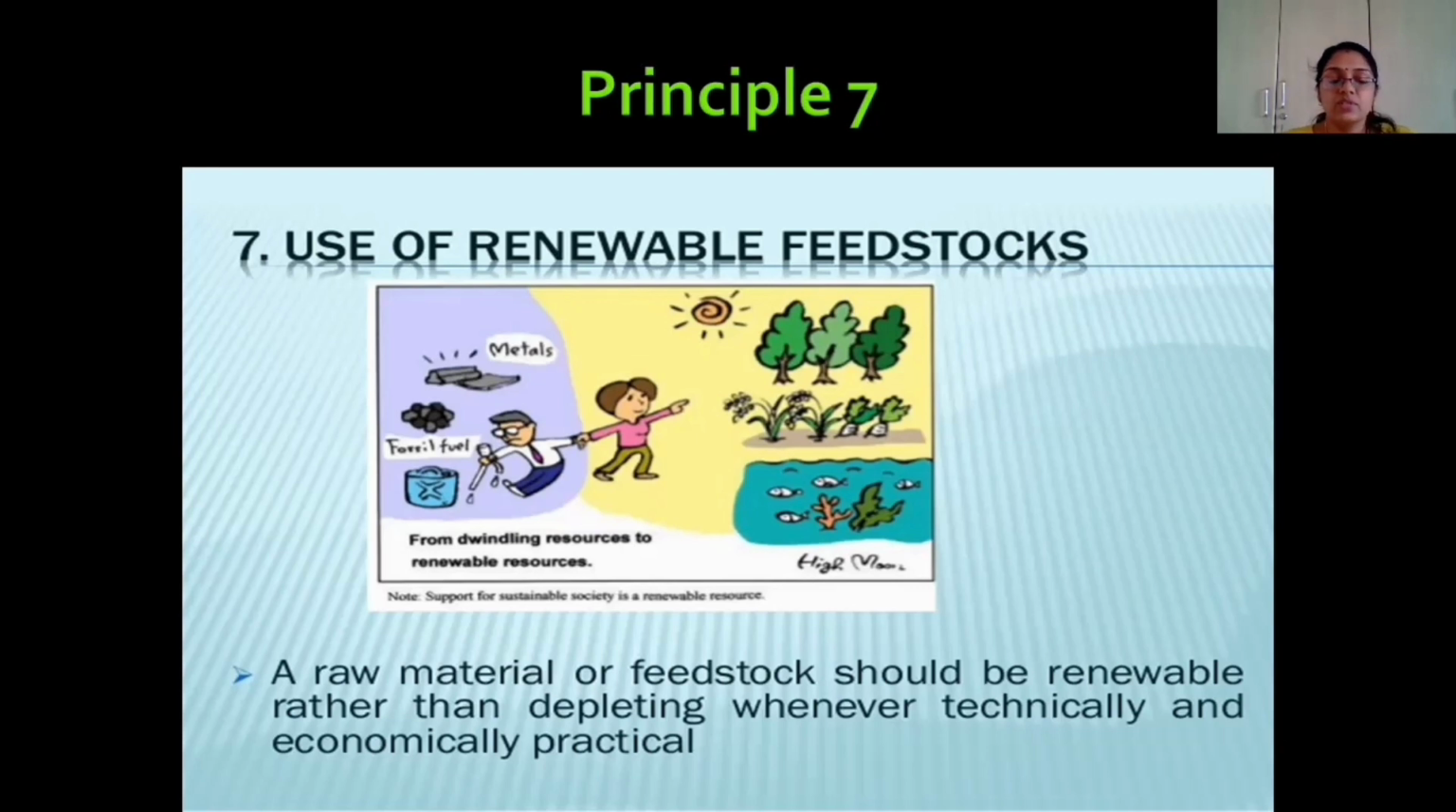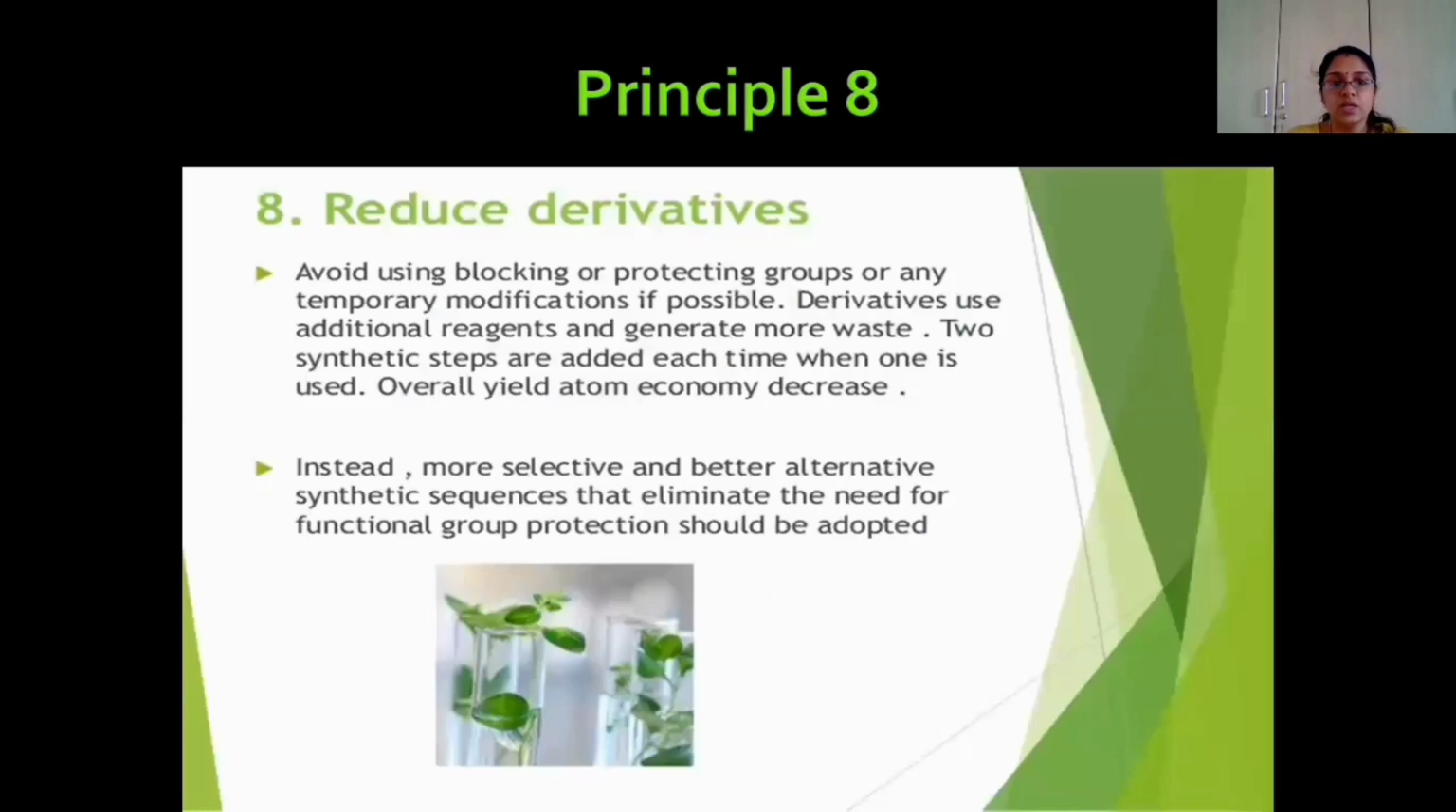So nowadays we have soy based inks, which are made from soybean plants, and by using this ink, the paper can be recycled easily, because this ink can be removed from the paper easily. So principle number 7 conveys that whatever chemicals or products we are introducing in the world, we have to find the starting material from a renewable feedstock, that is, renewable resources.